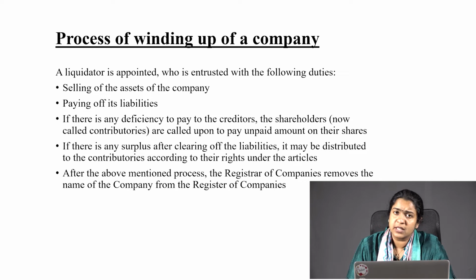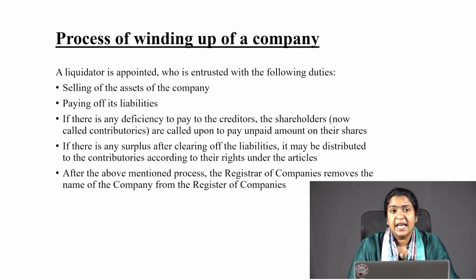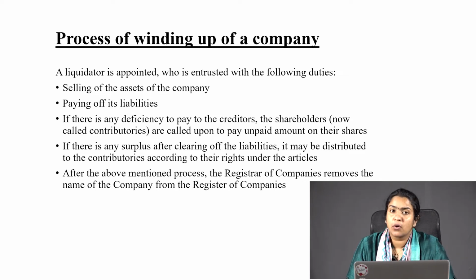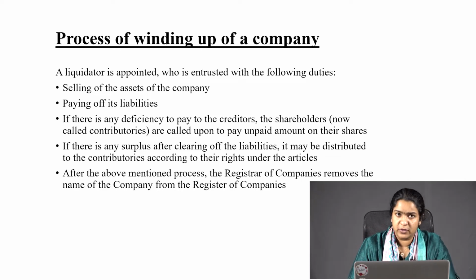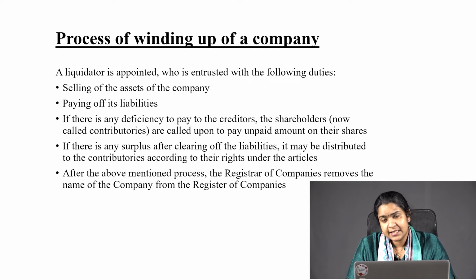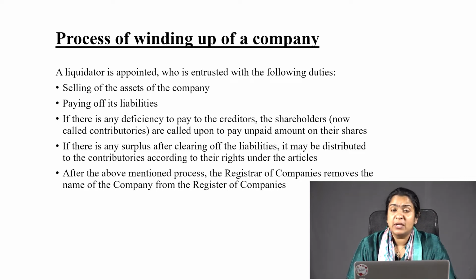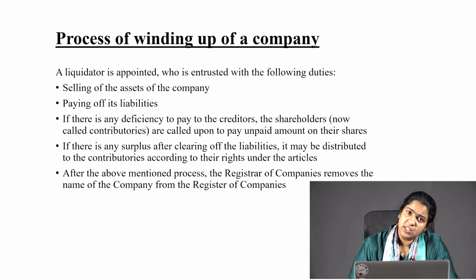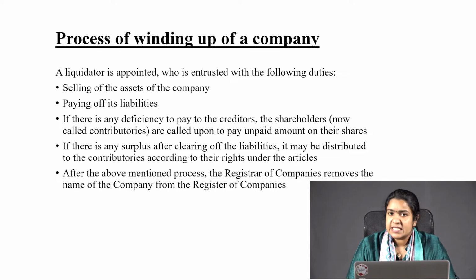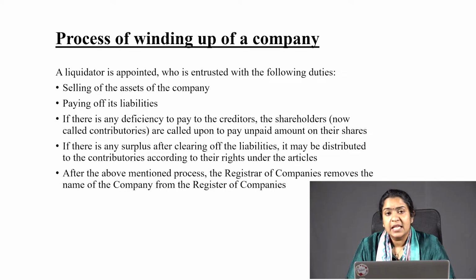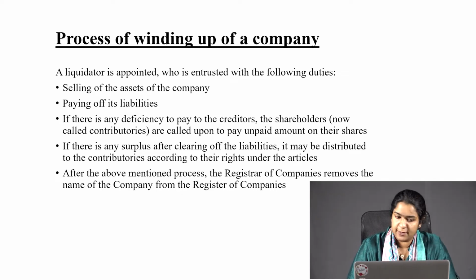First, after the liquidator is appointed, he sells off the assets of the company. Second, after the assets are sold, liabilities are paid off. So first, the liquidator is appointed; second, assets are sold; third, liabilities are paid off.